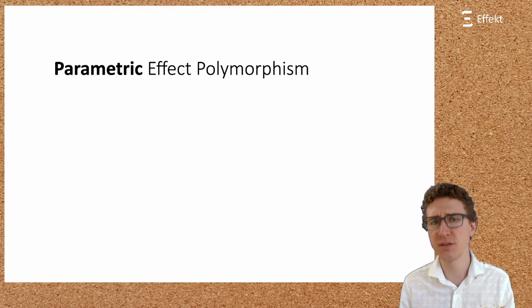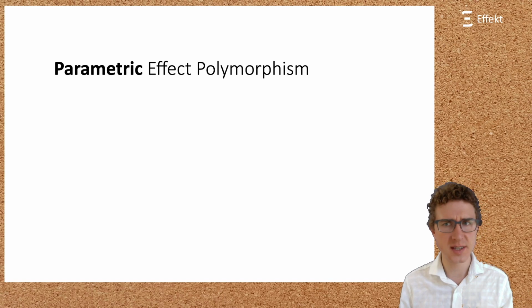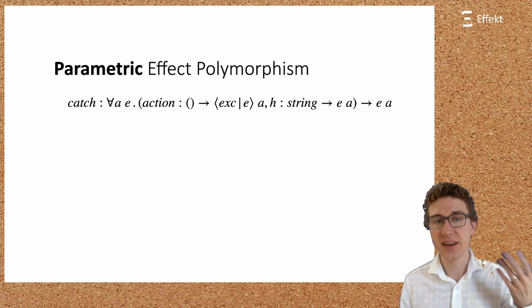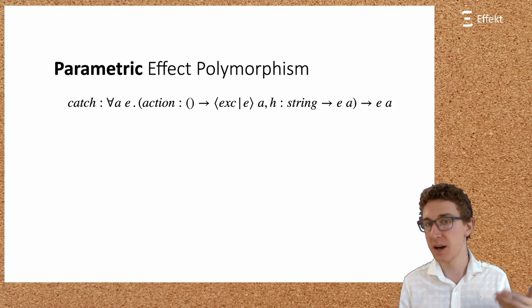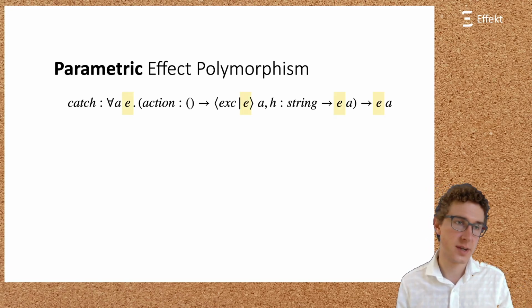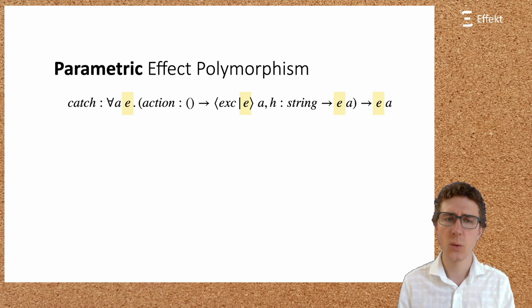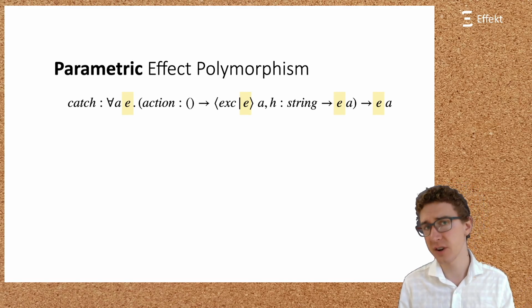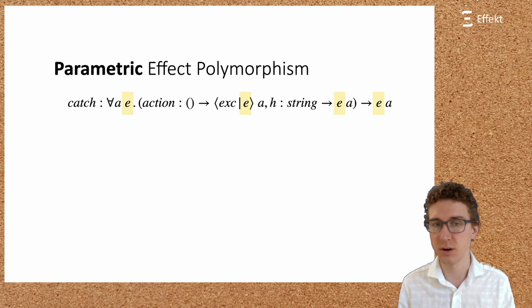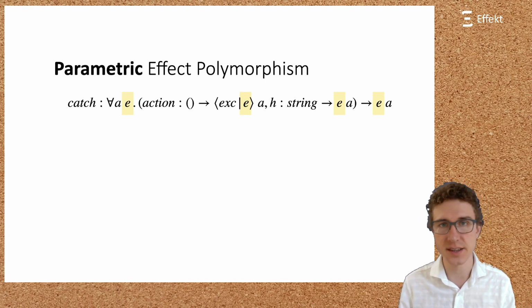Let us consider this example from Daan Leijen's paper on Koka that illustrates parametric effect polymorphism. The catch function is polymorphic in both the value type A and the effect row E. It expects two argument functions, an action and a handler, and uses the handler to remove the exception effect from action. Both action and handler can have additional effects E. We call this form of effect polymorphism parametric effect polymorphism, since catch is parametric in E. Parametric effect polymorphism means that we explicitly bind and reference effect variables, E in this case.